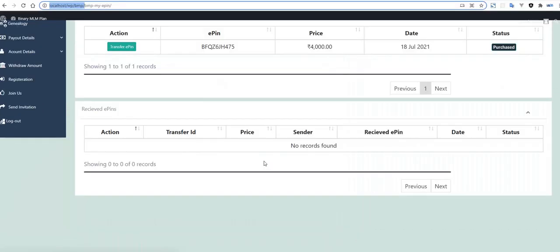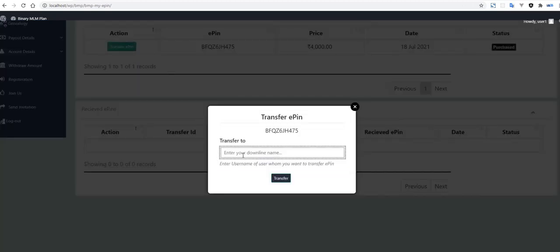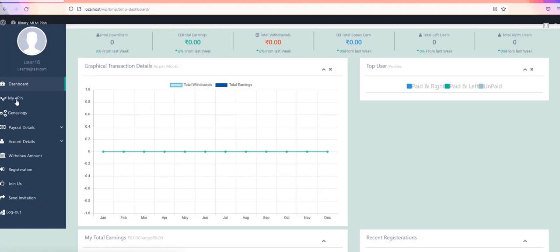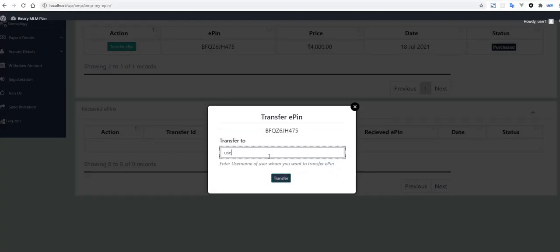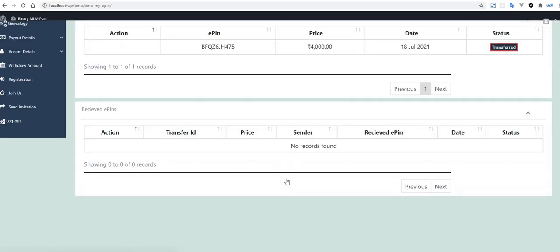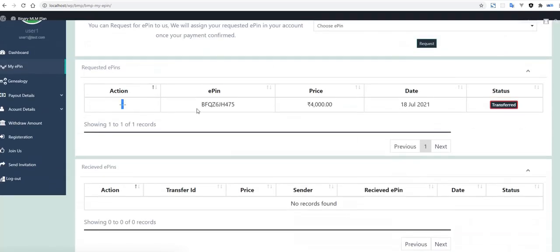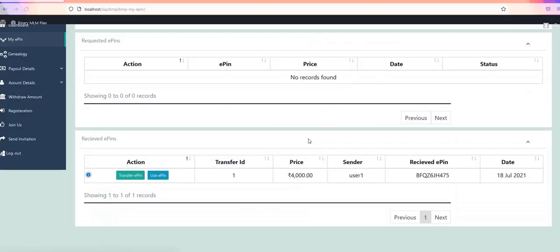Now I am going to this one, and I am transferring. Suppose I log in here and check my EPINs. Here is no record for user 16. But here I am putting the request for user 16. As I click here, it transfers successfully. Now I am coming on this one and see, the EPIN has come here.